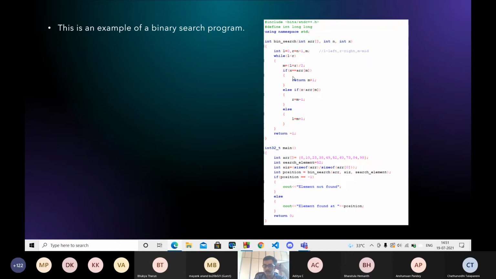So if we want to find the lowest index of X, then I need to again search in the left half of the array. And if I need to find the highest index of X, then I need to again search in the right half of the array. So I put equal to in the else if part or else part accordingly. But this part of the code is removed for distinct numbers.